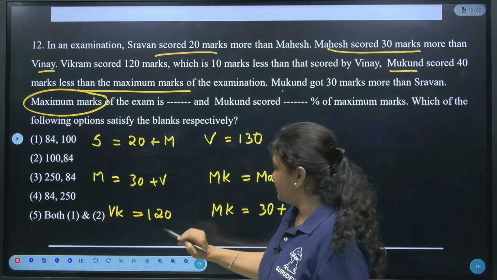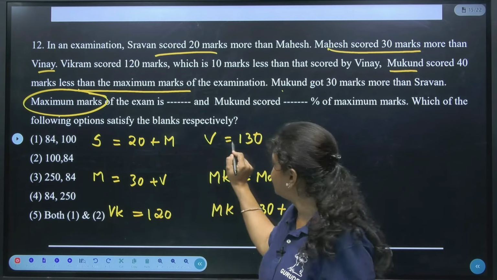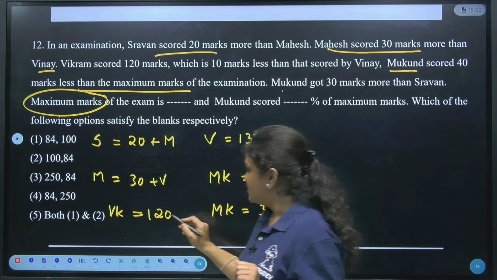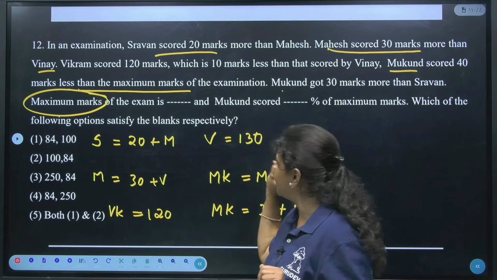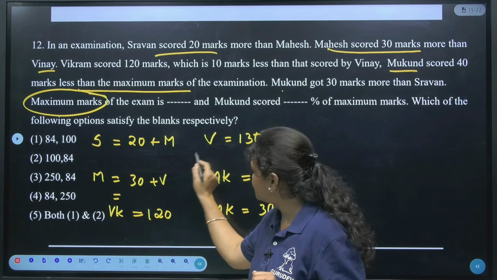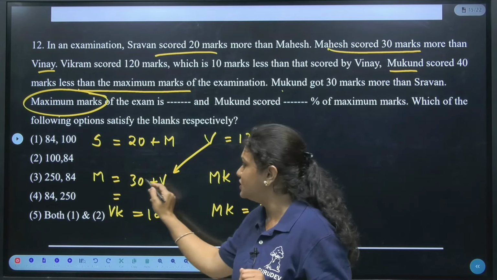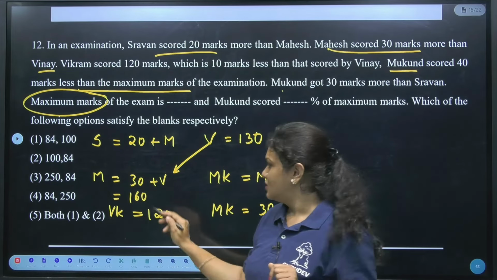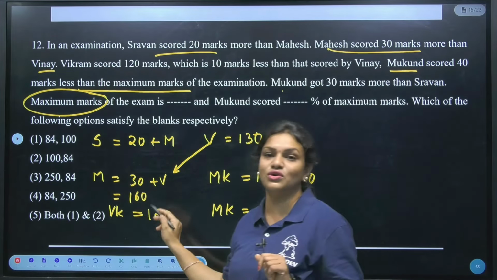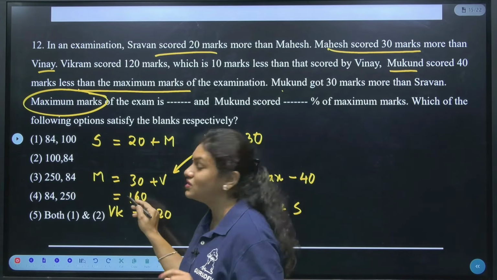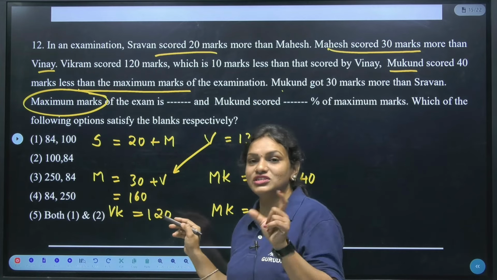Now see. So just see. Vikram as well as Vinay marks we know exactly, right? Yes. Now Vinay's score is 130. What can be the Mahesh score here? If I substitute Vinay marks here, 130 plus 30 will give us how much? Isn't it 160? Yes. So in case of this, Mahesh score we got, which is 160. Clear?